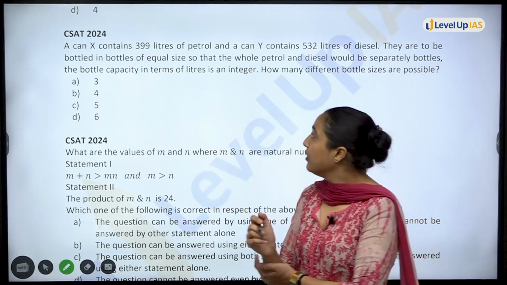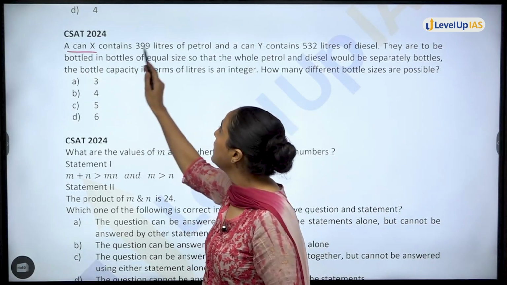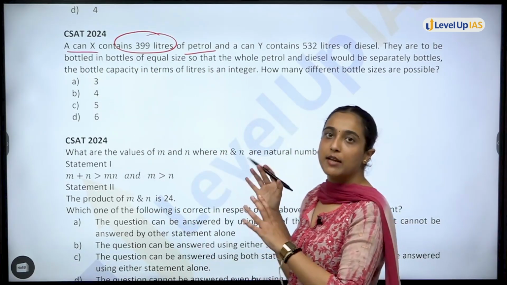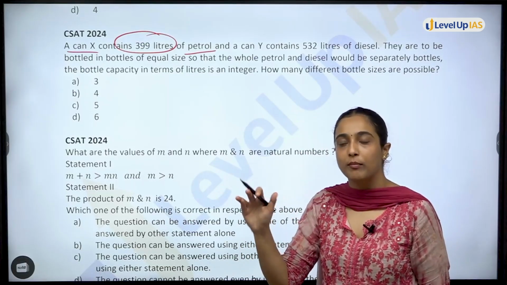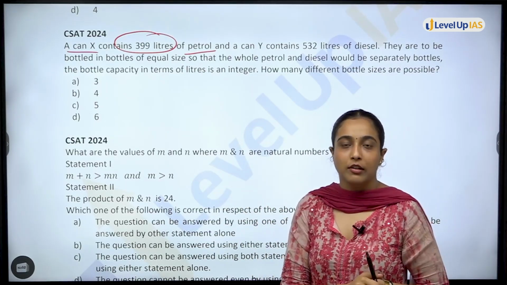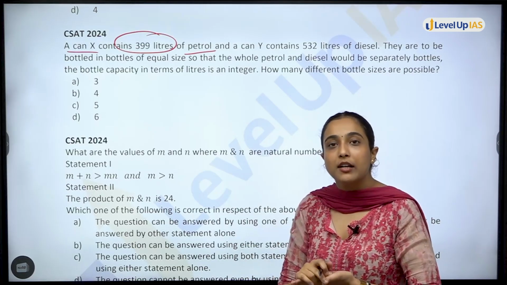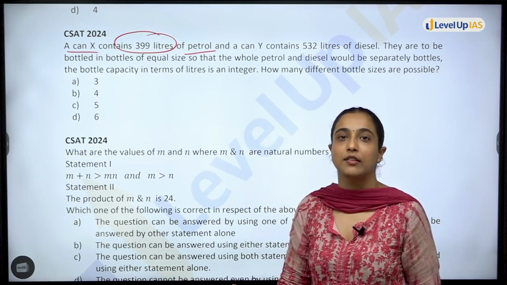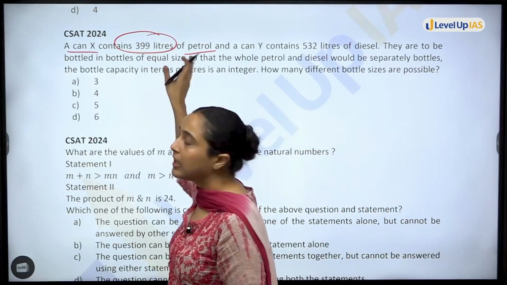All right. So moving on to this question, you have a can X that contains 399 liters of petrol. In these type of questions, it is always best to imagine the question in picture form. See, what do we have to do? The examiner is trying to make us uncomfortable. We have to get comfortable. We have to get to our comfort zone. The examiner is making things difficult. We have to make things easy for us. So I will not even be scared by reading this statement.